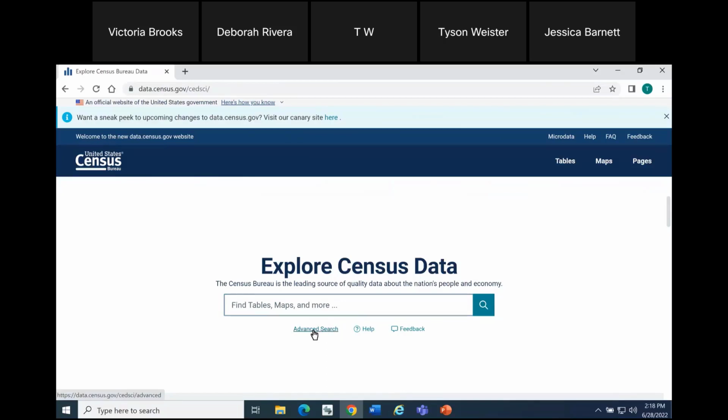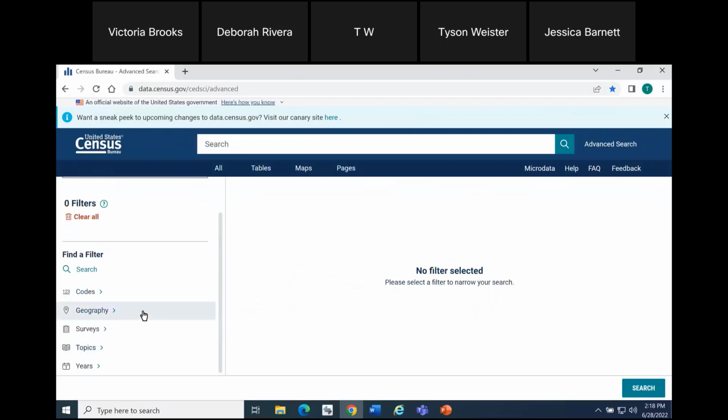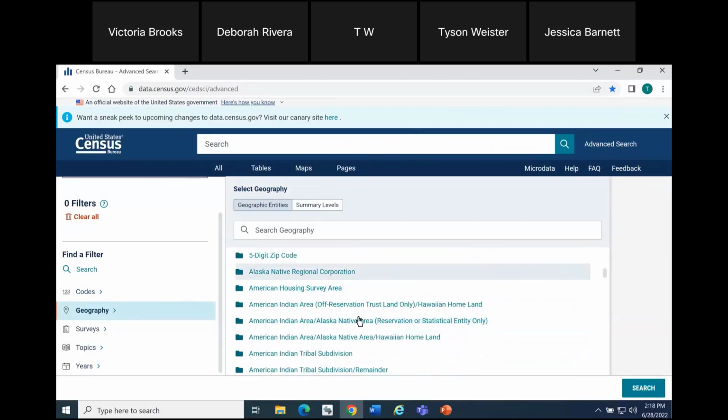So I just want to highlight that you can visit advanced search. You can go through the process to select a single geography and access the profile the same way. So in this case, I want to highlight the American Indian area profile. I'm going to use the Navajo Nation as an example. So my first step is to choose the geography filter for Navajo Nation. So I'll click geography here on the left, then choose the level of geography that I'm interested in. Here I want American Indian area, Alaska Native area, Hawaiian homeland. And I want this nice clean label that doesn't have anything in parentheses.